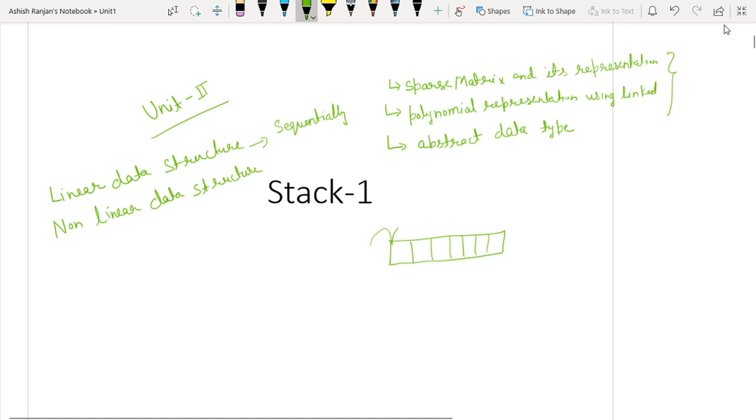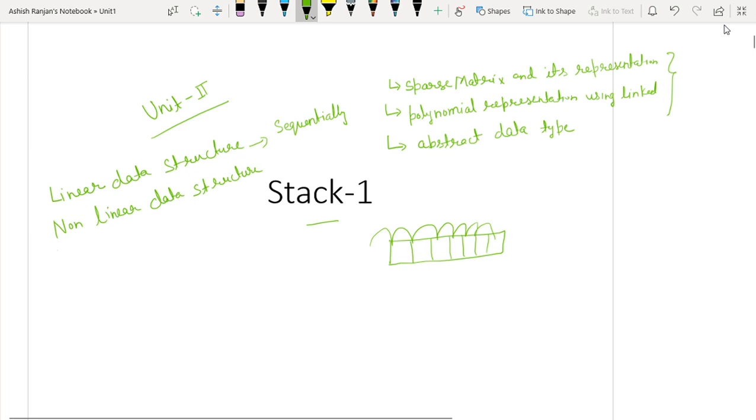And you can also access the data sequentially and randomly anywhere. In a similar fashion, stack is also a linear data structure where the data can be stored linearly and can be accessed sequentially.